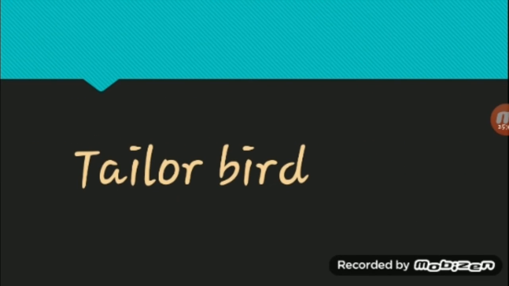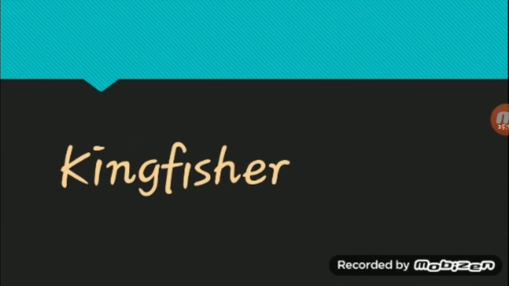Tailor bird. T-A-I-L-O-R. Tailor. B-I-R-D. Bird. Tailor bird. Kingfisher. K-I-N-G. King. F-I-S-H-E-R. Fisher. Kingfisher. So we have come to the end of the D words. I hope you've all learned to spell the words.